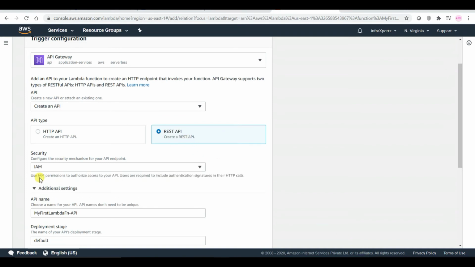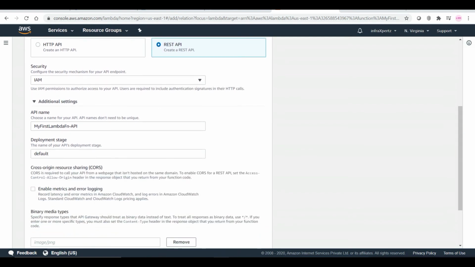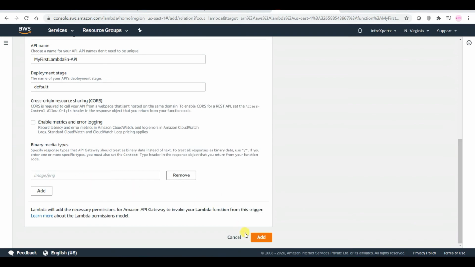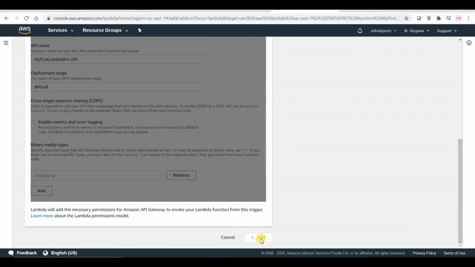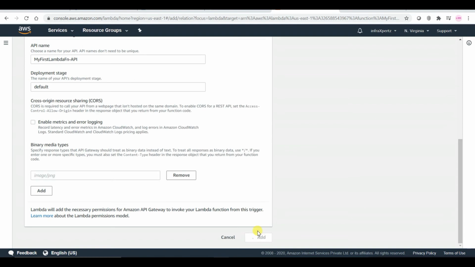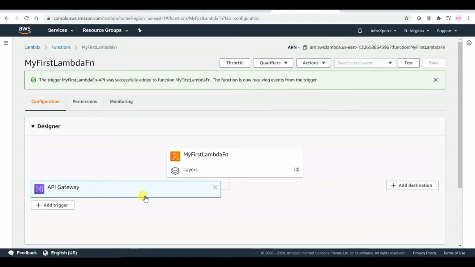And security, let me take this as IAM settings, IAM security, and no need of changing any other parameters. And let me create the trigger. So my trigger is currently being created, and right now it has been created.